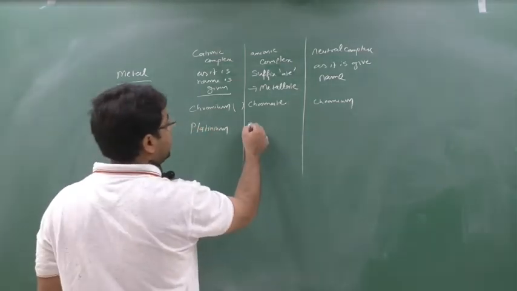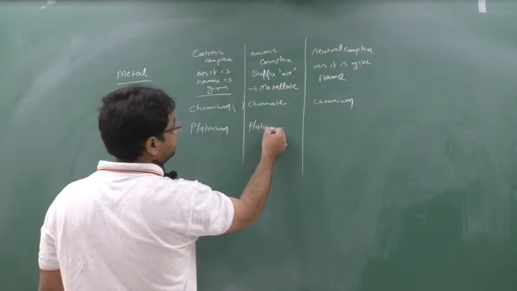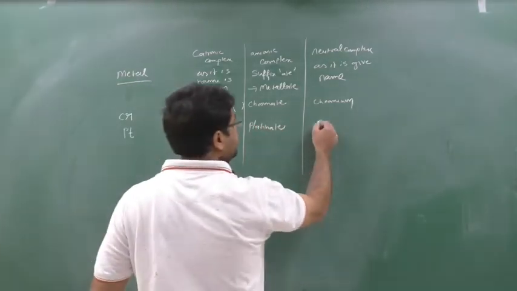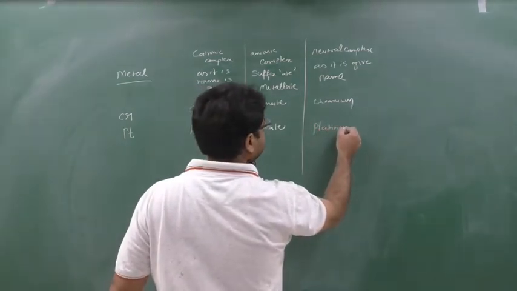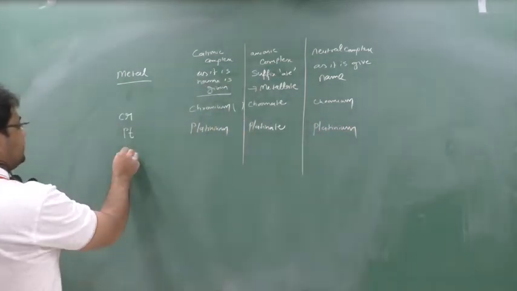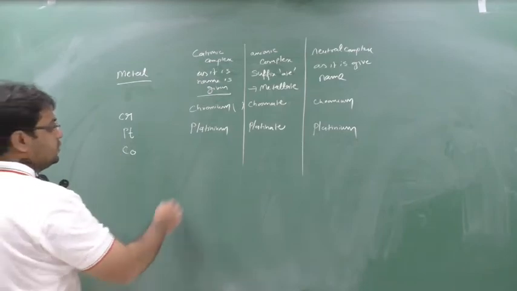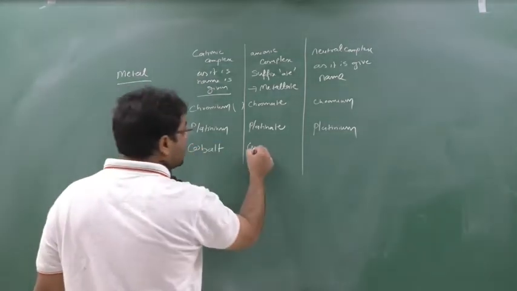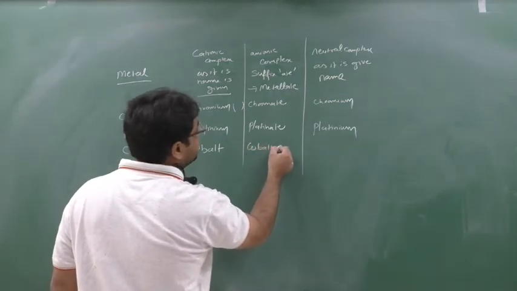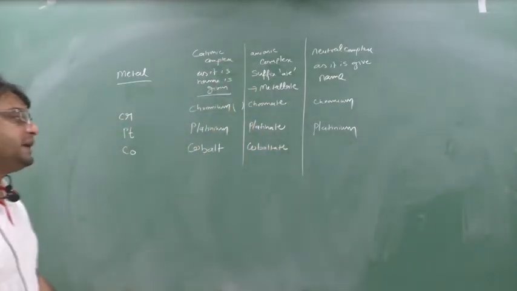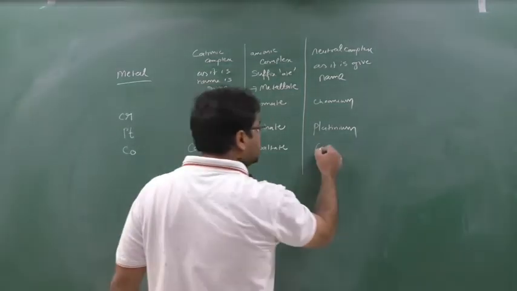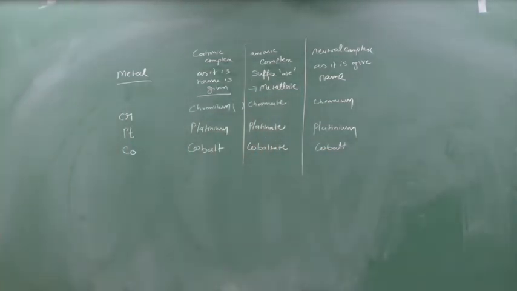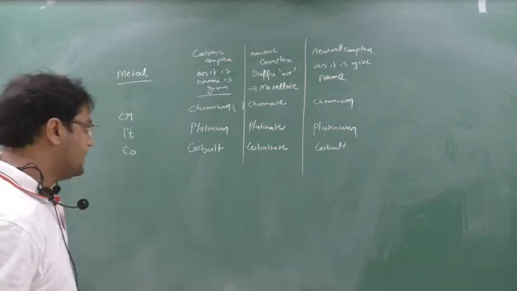But in an anionic complex the name should be platinate. Then if it is cobalt, Co: give the name as it is, cobalt. But in an anionic complex you should say cobaltate. Here also, followed by the valency in the circular bracket in Roman numerals.